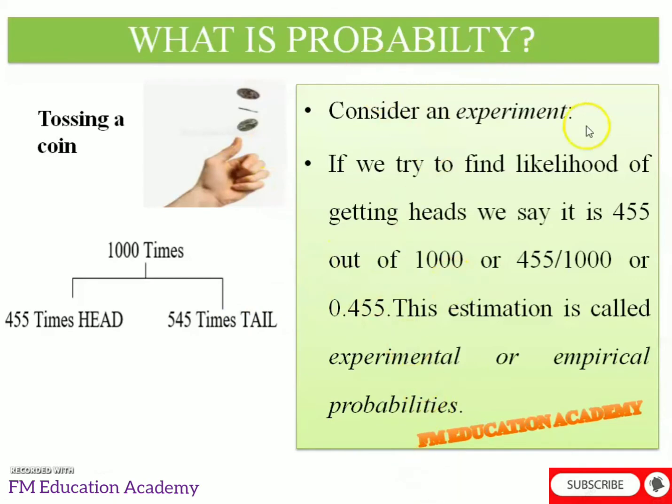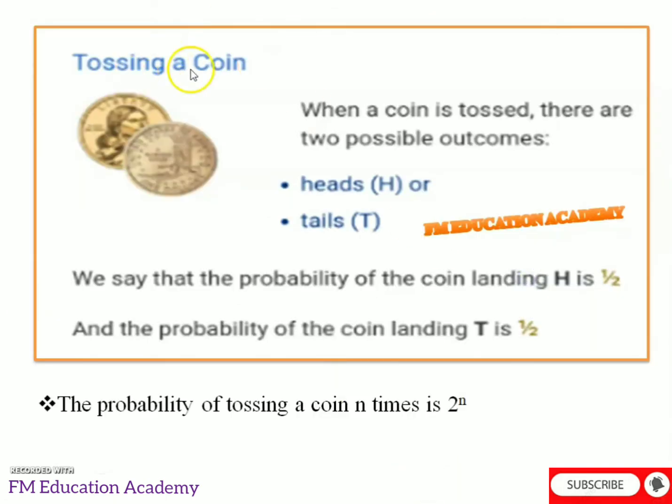That is just the chance or the approximation we get when we do any task. Now, in tossing a coin, let us suppose these are the two sides of the coin. The side on which a face is drawn is my head. The other side, where no face is drawn, let us suppose is tail. Head is indicated by capital H and tail by capital T.